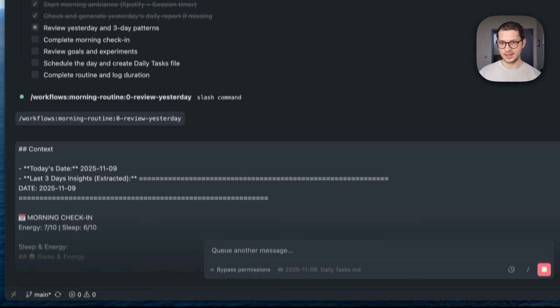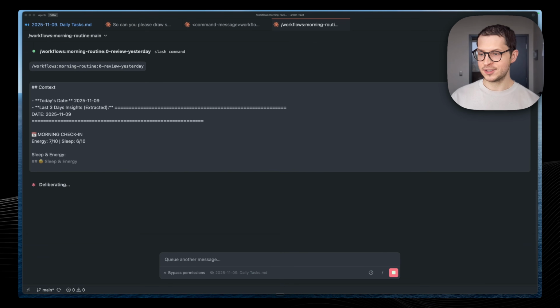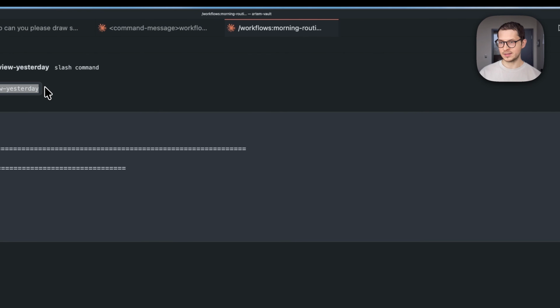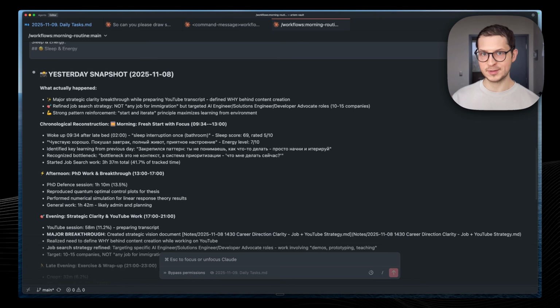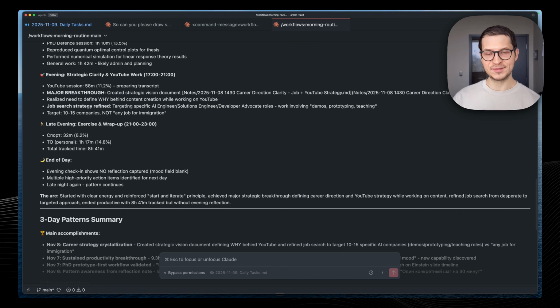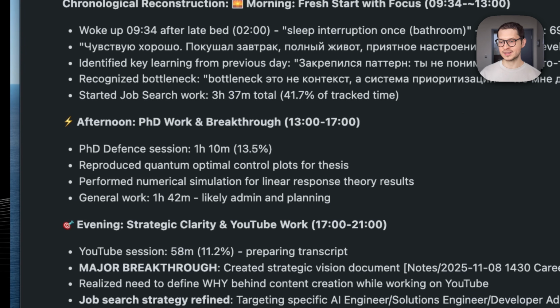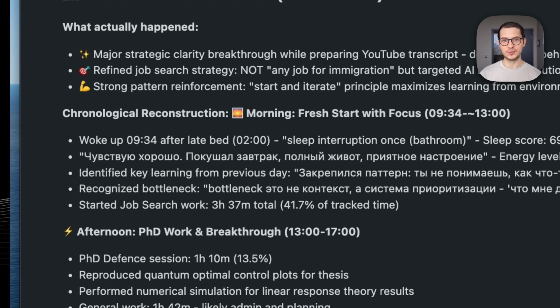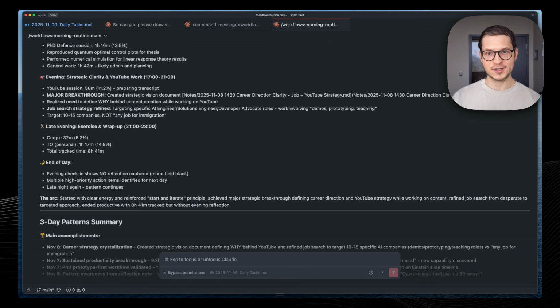That's great. Now, it also opened my Spotify, and the agent right now is reconstructing my yesterday, what I've been doing yesterday. And now here you can see the yesterday snapshot, what was happening yesterday. That information is just gold. This is data worth so much value. When you do that, it's a 3-day reconstruction of patterns. The question is, how do I get this data?